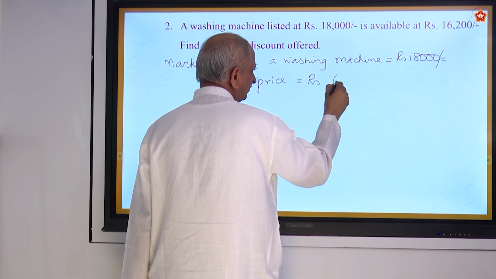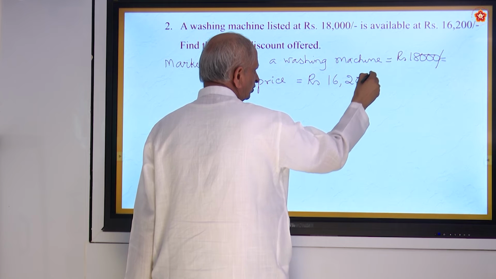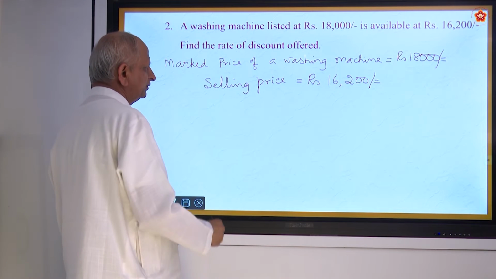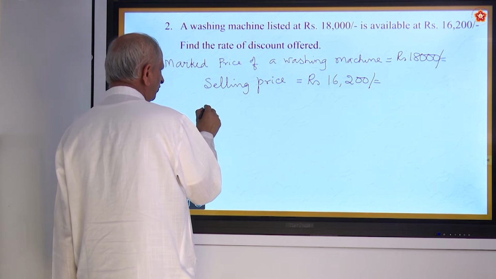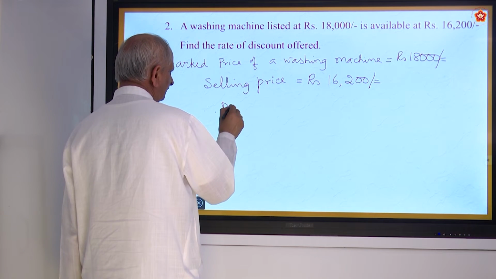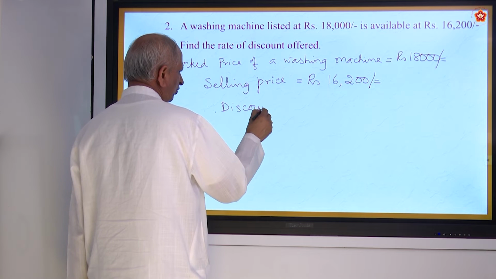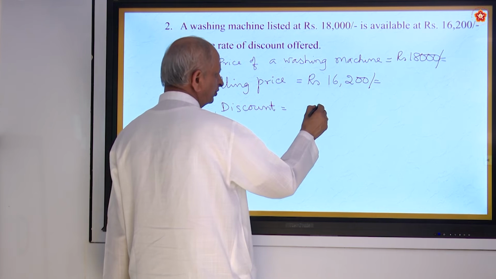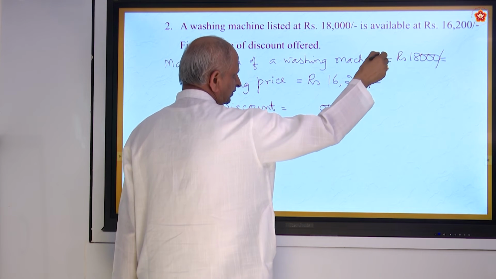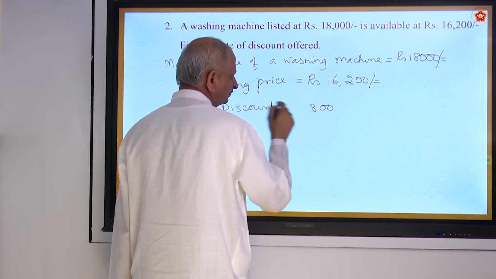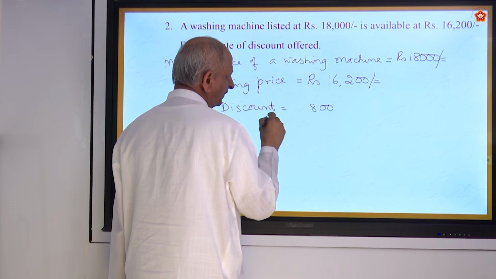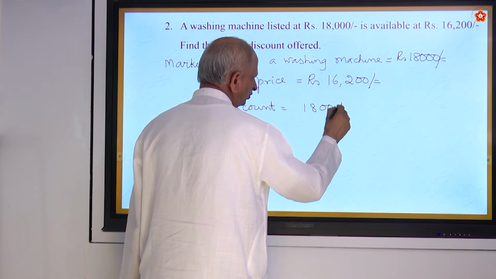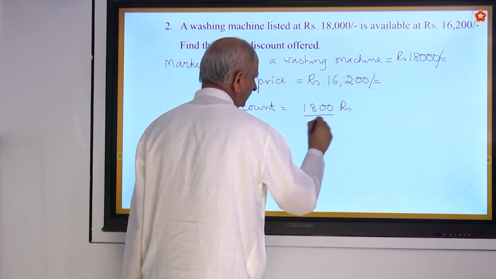Selling price is 16,200. So cost price is 18,000, selling price is 16,200. So what is the discount? Discount means what? Reduction in it, is it not? So 2 zeros, then 10 minus 2 is 8, then you have 7 minus 6 is 1. That's all. So much of rupees, 1,800.